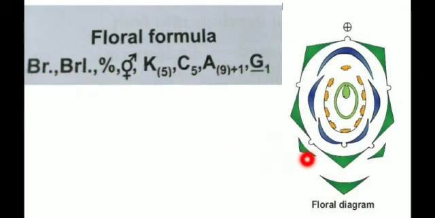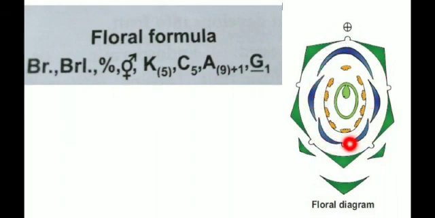And here is the floral diagram. This one is the bracteole, and the last one is the bract. This is the bracteolate, this one is the bract, and these five are gamosepalous. Gamosepalous means they are joined, fused with each other. They have been joined like this. And this one in the violet color explains the corolla, which is apopetalous.